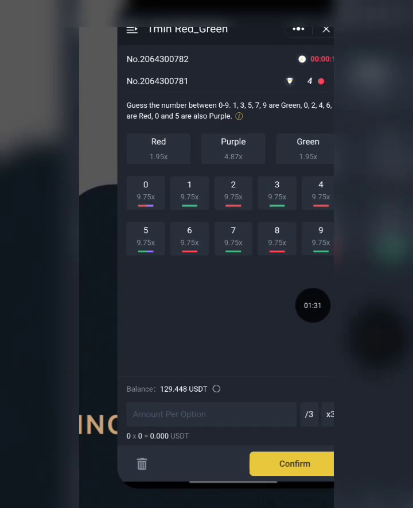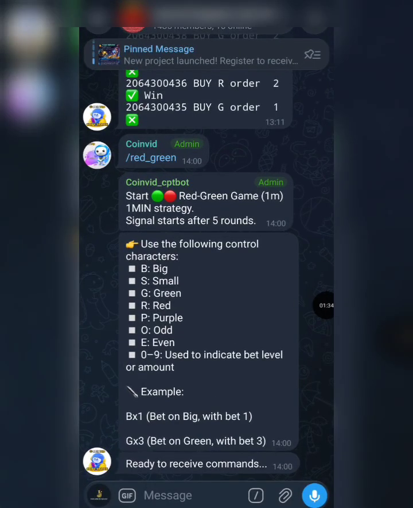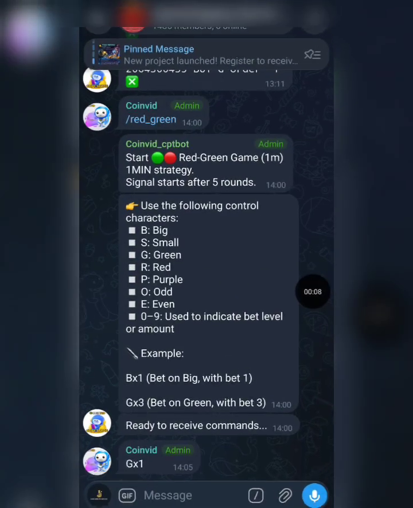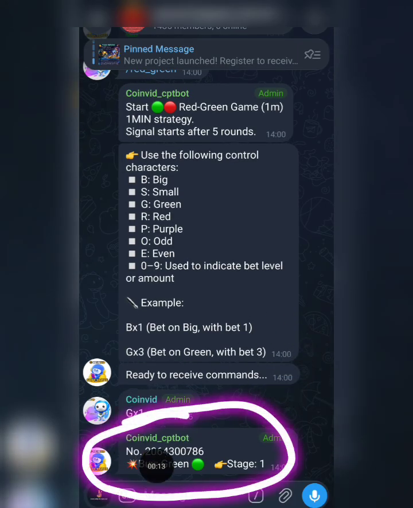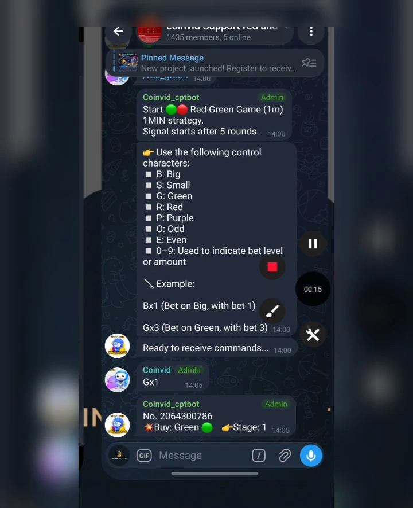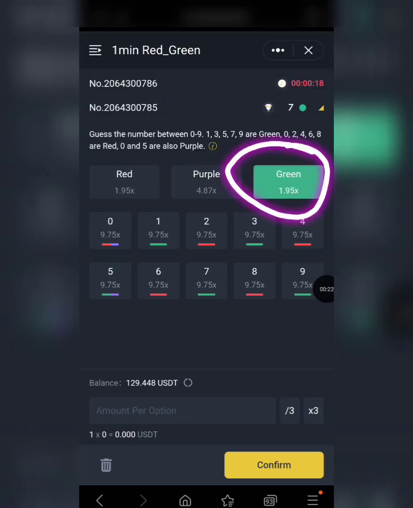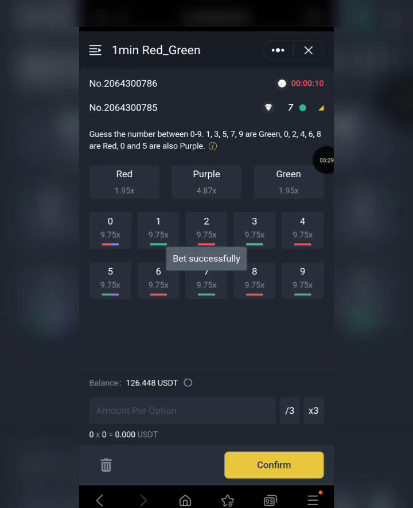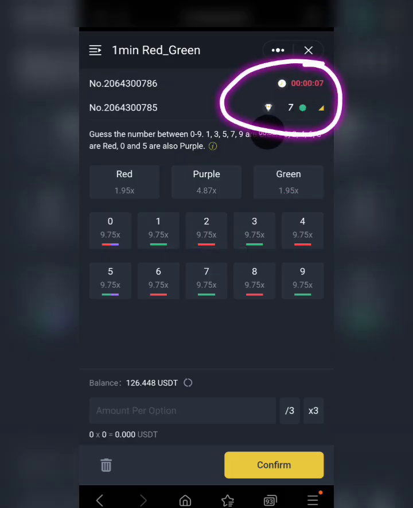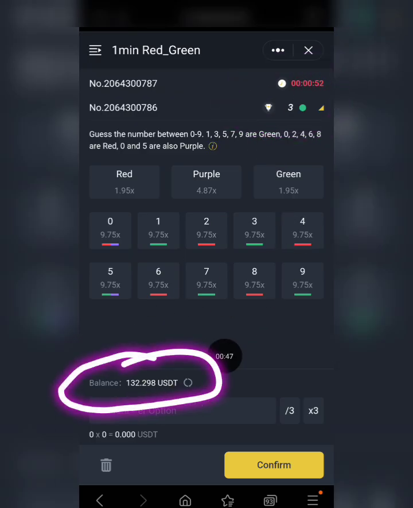So now I'm going to wait for the next round of signals to start dropping. About 5 minutes after the instruction, the signals will start dropping. Okay, the first signal right here is telling us we should go with green. So I'm going to come back here and select the color green, and because of my capital, I'll be going with 3 USDT here, and I'm going to confirm this. We're going to wait for this countdown. And here we go, we got a green, which means we made some profits just now. You can see that my balance has moved from 129 to about 132 USDT after this win.